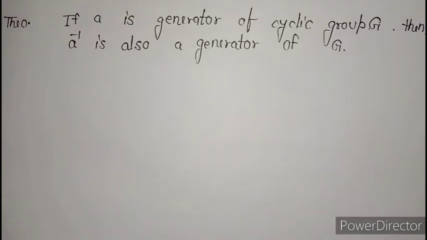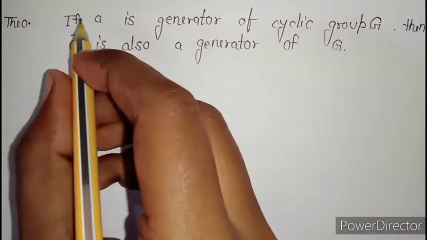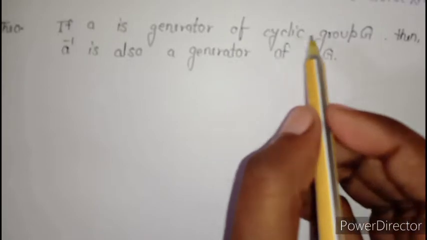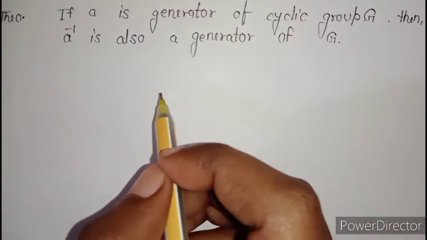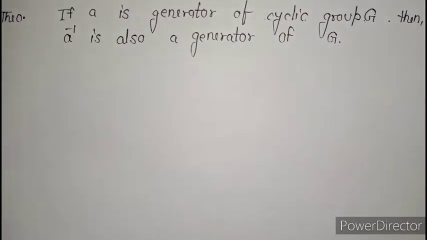In our last video, we were discussing the cyclic group, in which I told you that every cyclic group is abelian, but the converse need not be true. Today we will discuss a theorem about the generators of a cyclic group. The theorem states: if A is the generator of the cyclic group G, then A inverse is also a generator of group G. Now we will see the proof of this theorem.